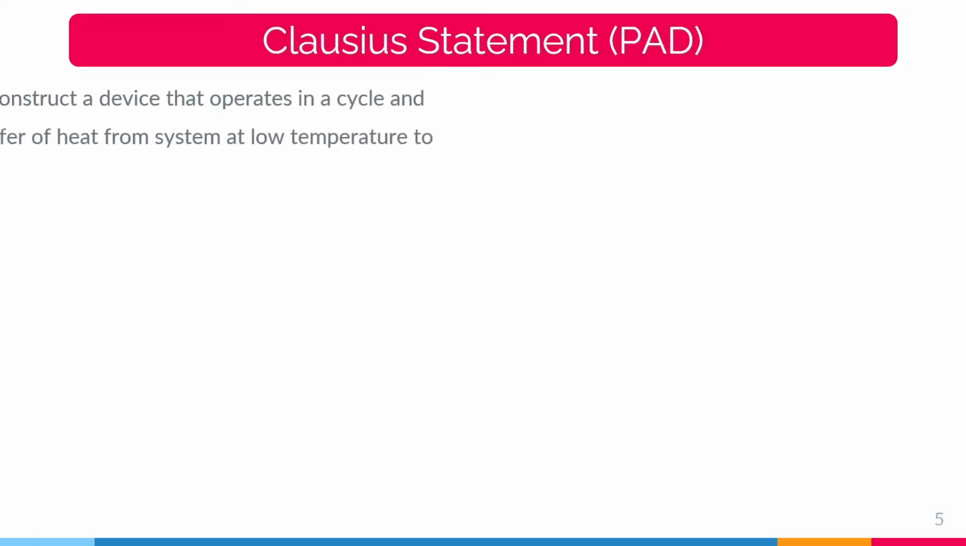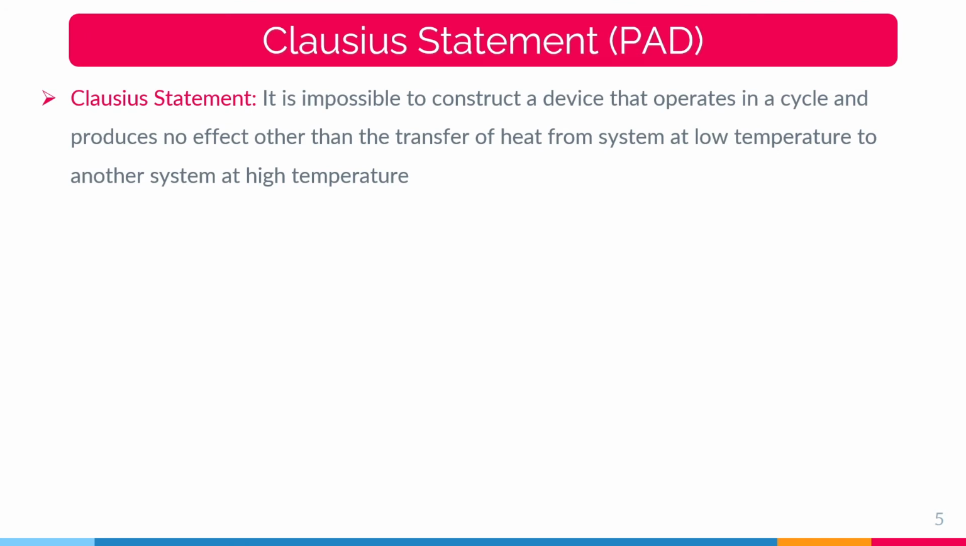Second, the Clausius statement, which is applicable for power absorbing devices. In this statement, it is impossible to construct a device that operates in a cycle and produces no effect other than the transfer of heat from a system at low temperature to another system at high temperature.